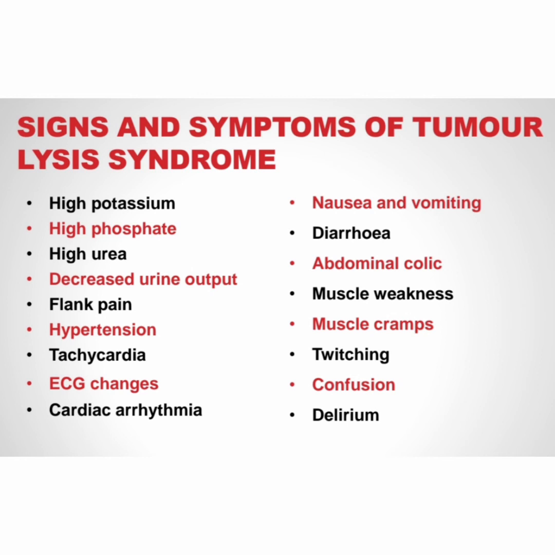Signs and symptoms of tumor lysis syndrome: high potassium, high phosphate, high urea, decreased urine output, flank pain, hypertension, tachycardia, ECG changes, cardiac arrhythmia, nausea and vomiting, diarrhea, abdominal colic, muscle weakness, muscle cramps, twitching, confusion, delirium.